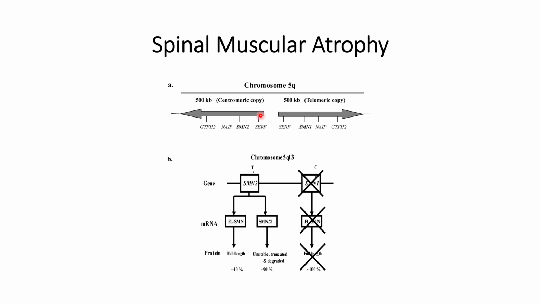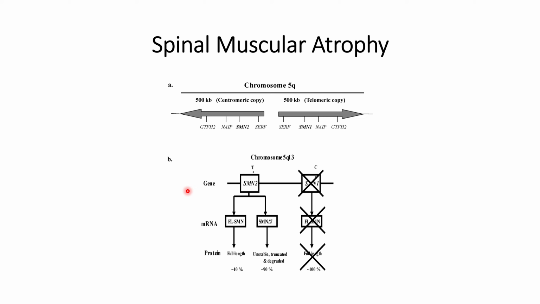Let me correct this statement: patients that have 4 to 5 copies of the SMN2 gene do not show many symptoms, or we can say they are asymptomatic against spinal muscular atrophy.